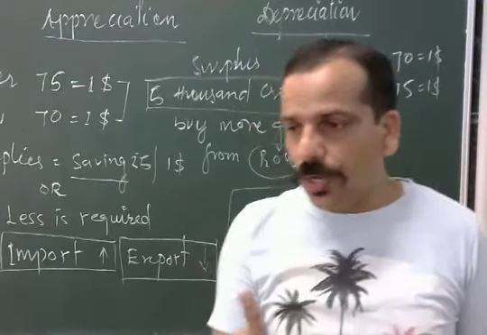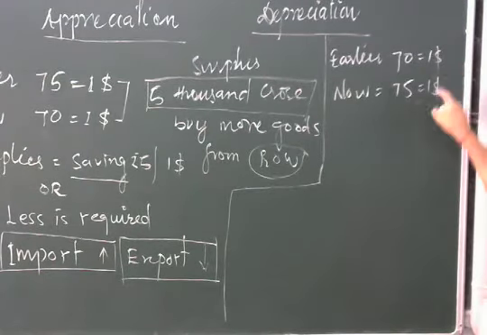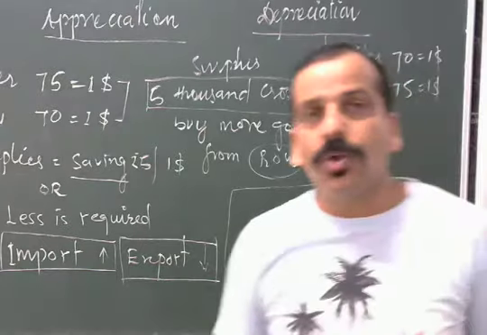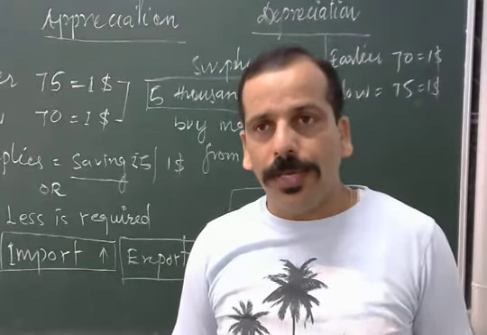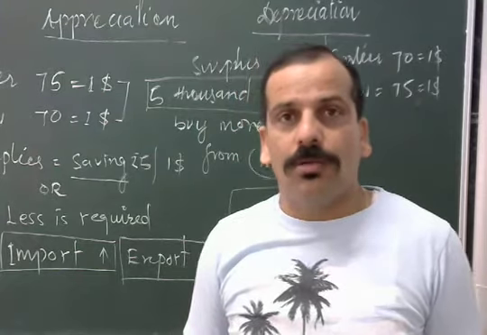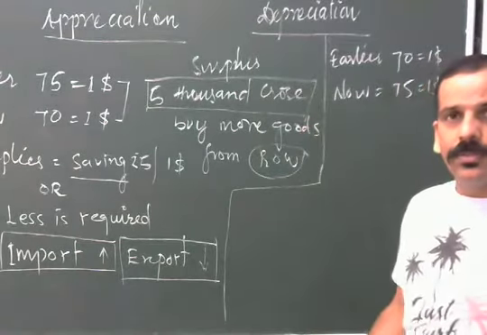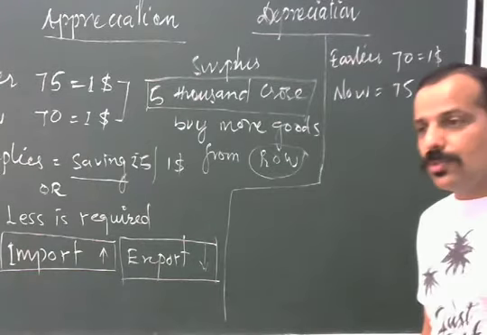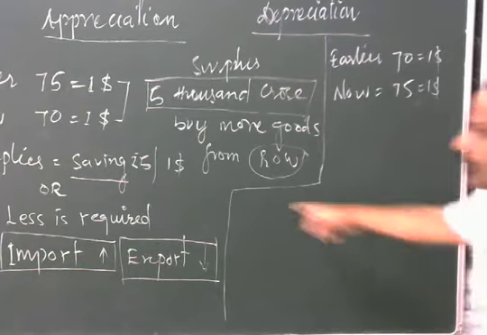How much extra you have to pay? 5 rupees extra. Let's say you want to buy around $1,000. So 5,000 you have to pay extra for the same.